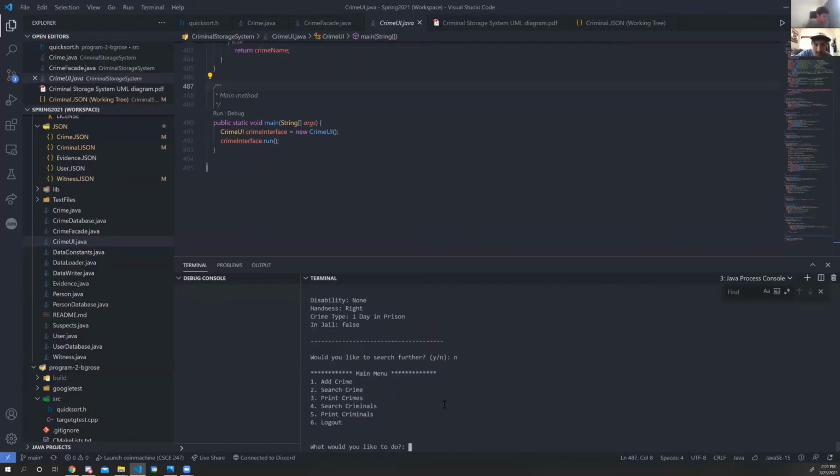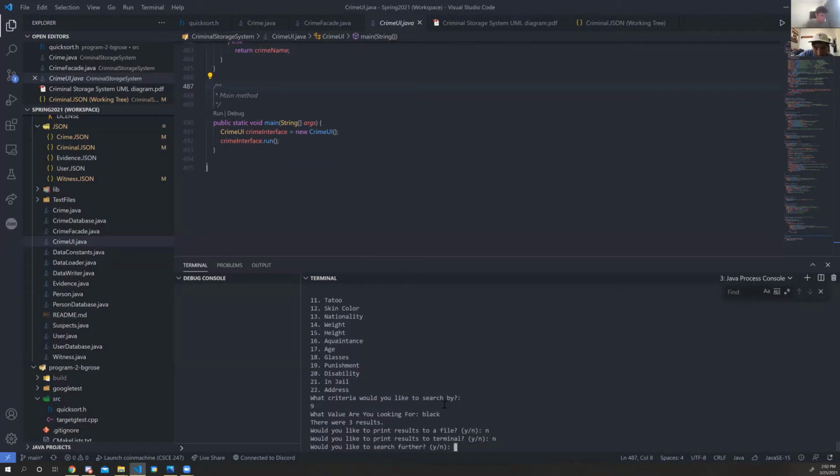So we're going to search again using 3 different criteria. The first using age, which is number 17, and we are looking for a 30-year-old. With 3 results, but we're going to keep on narrowing it down, see what we've got. So we are going to search for hair color, and the hair color is number 9, and we're looking for black. That's our value. We're not going to print yet. We can print at the terminal if we want, but we are going to search one more time using height, which is number 15. And 6'2" is 74 inches, so we'll look for 74.